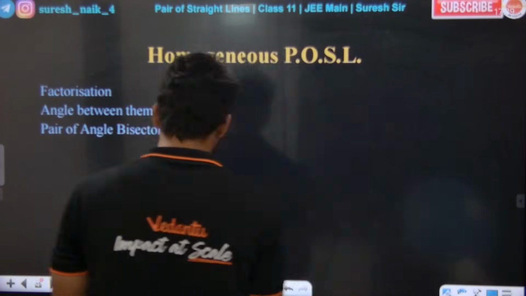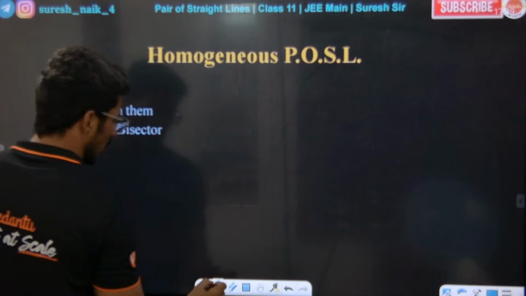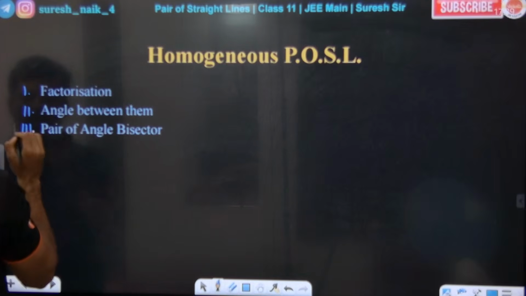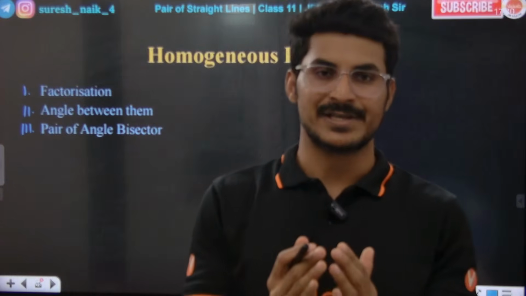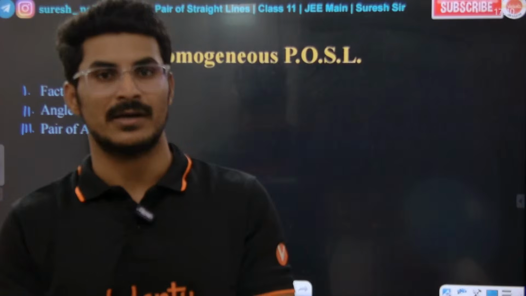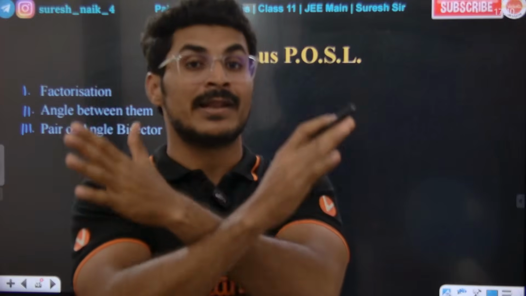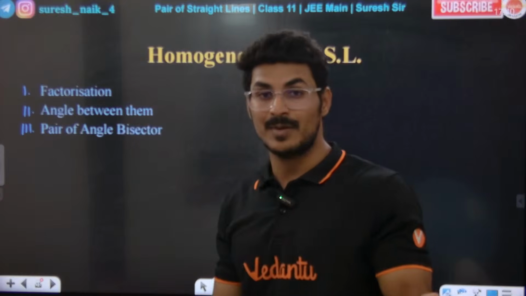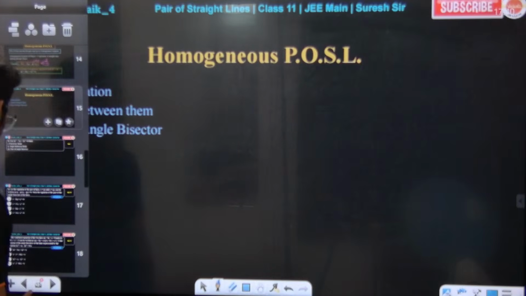In the homogeneous pair of straight lines, we definitely get three types of questions. One is they might ask you to factorize this, or find the angle between them, or find the pair of angle bisector equations. A homogeneous pair of straight lines will be given, and we must find the angle between the lines, how to factorize, and how to find the pair of angle bisectors. That is what I am going to give you, simple.